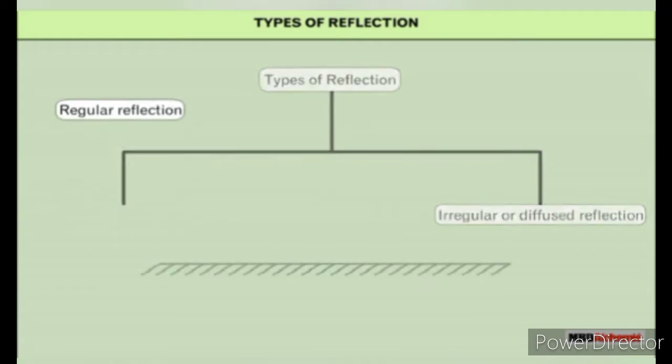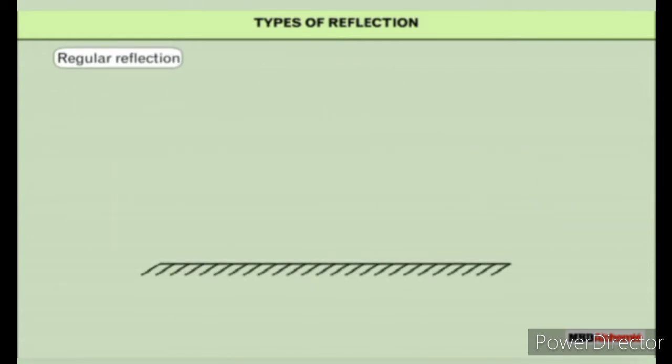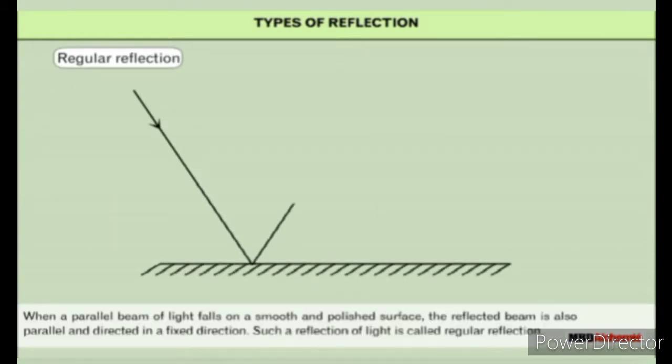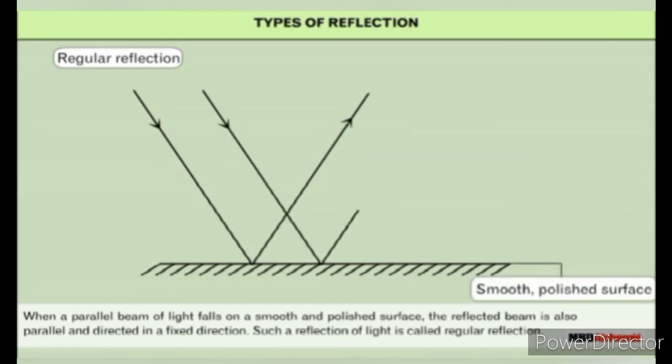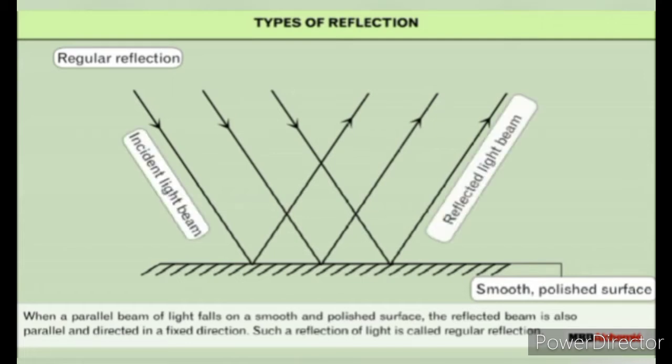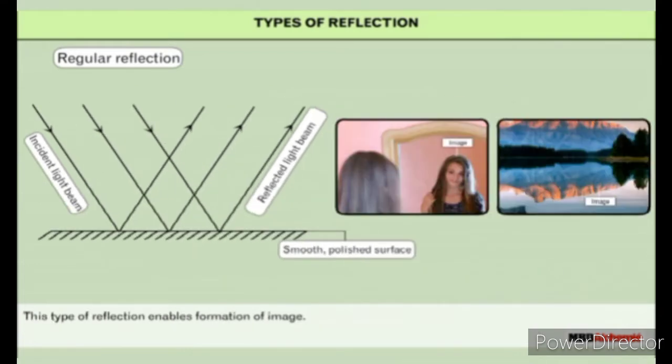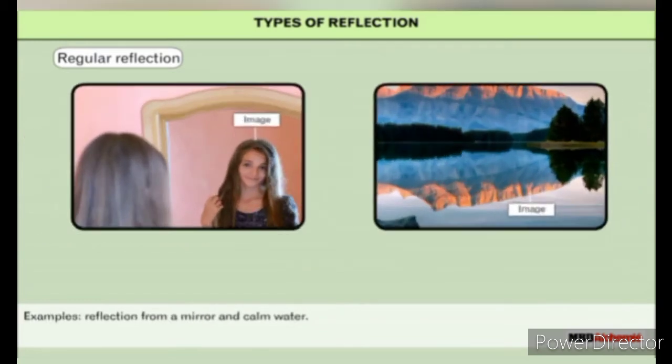Let us see what regular reflection is. When a parallel beam of light falls on a smooth and polished surface, the reflected beam is also parallel and directed in a fixed direction. Such a reflection of light is called regular reflection. This type of reflection enables formation of image. Examples: reflection from a mirror and calm water.